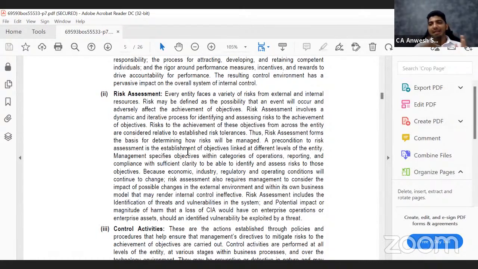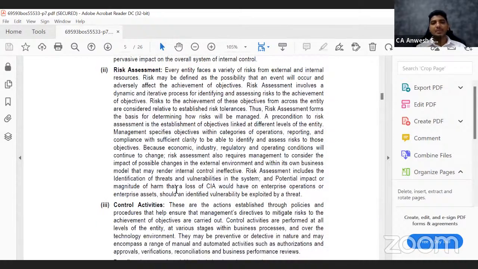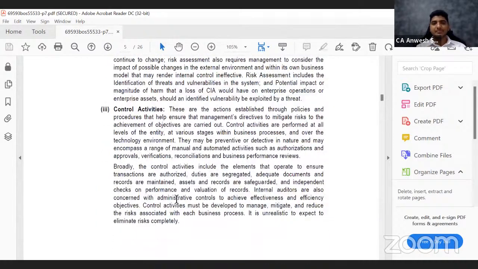So there is no one blanket formula that, okay, I'll learn this and I'll go to all entities and do the audit. No. For every audit, first you understand the environment. Once you understand the environment, you assess the risk. If it is an Excel, then the risk is more. If it is computerized software, the risk is comparatively lesser. So you assess the risk. Next step is going to be the control activities.